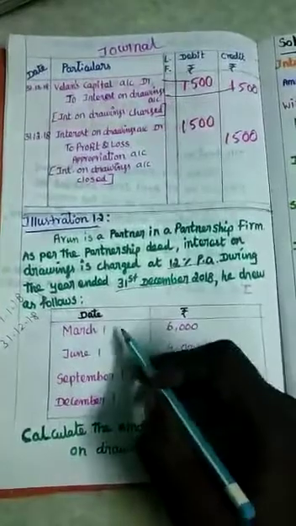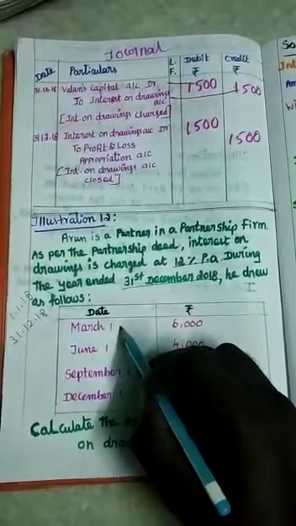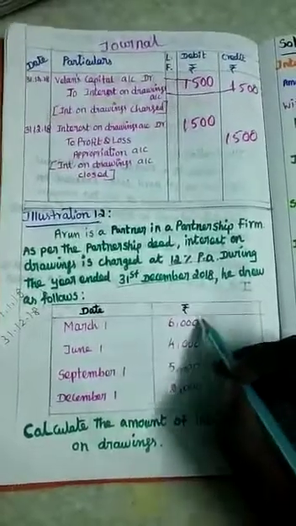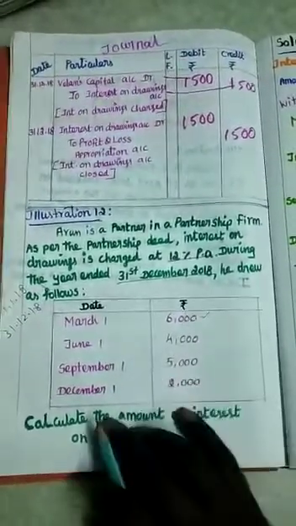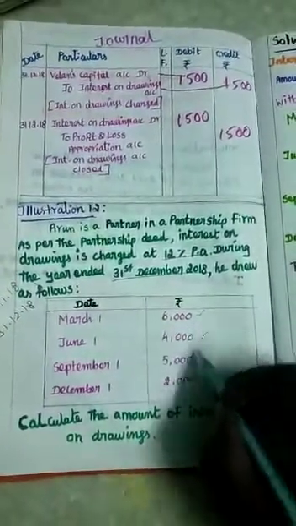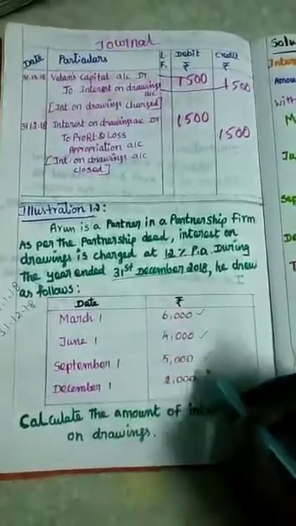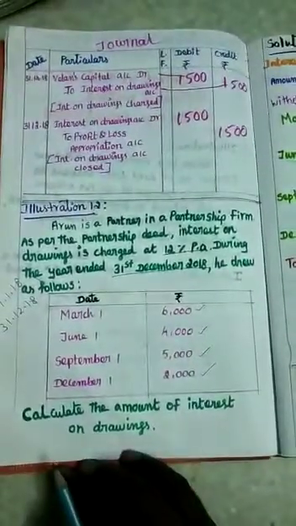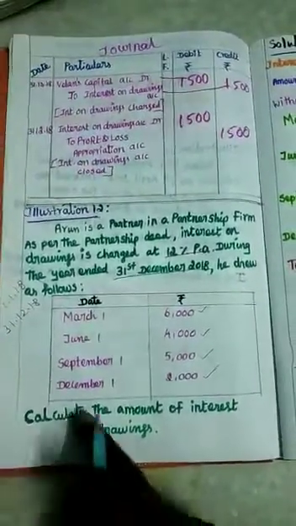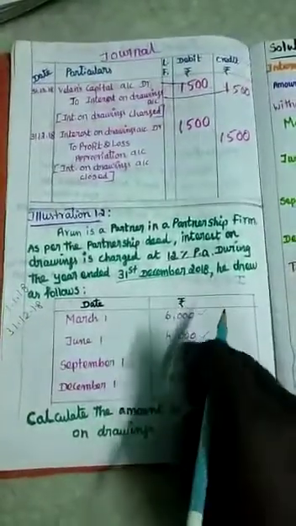On March 1st, 2018, Arun withdrew rupees 6,000. Then on June 1st he withdrew rupees 4,000. On September 1 he withdrew 5,000. On December 1 he withdrew 2,000. In the earlier sum, they had given a lump sum amount of 20,000 withdrawn on one particular date.